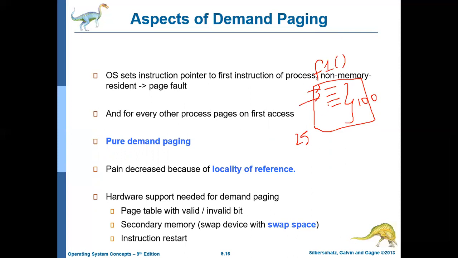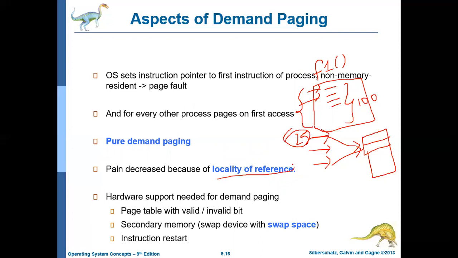It is not that the array will be used only once. It may be used several times during the execution of this function. That concept is called locality of reference. Maybe once you get input for the array, then you change the content of the array, then you display the array. So you are accessing the same array again and again. Once the array is brought into the main memory, for the first time there will be a page fault, but after that, the same array will be accessed several times. That concept is called locality of reference.